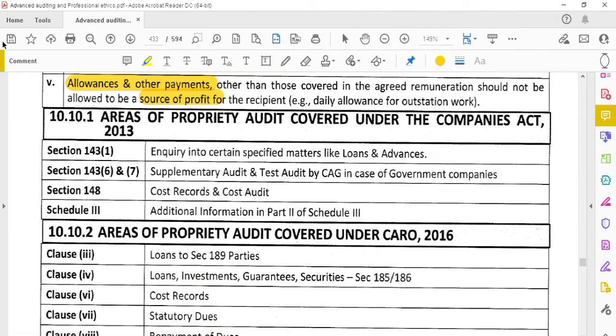Okay. Next, they have given just a proprietary audit where it is covered in the Companies Act. It is covered in the section 143, subsection 1, 143, subsection 6 and 7, 148, and schedule 3. 143, subsection 1 is about the inquiry into the certain specified matters like loans and advances. 143, subsection 6 and 7 is about the supplement audit and the test audit of the CAG in case of the government companies. 148 is the cost audit. Schedule 3 is the additional information in the part 2 of the Schedule 3.